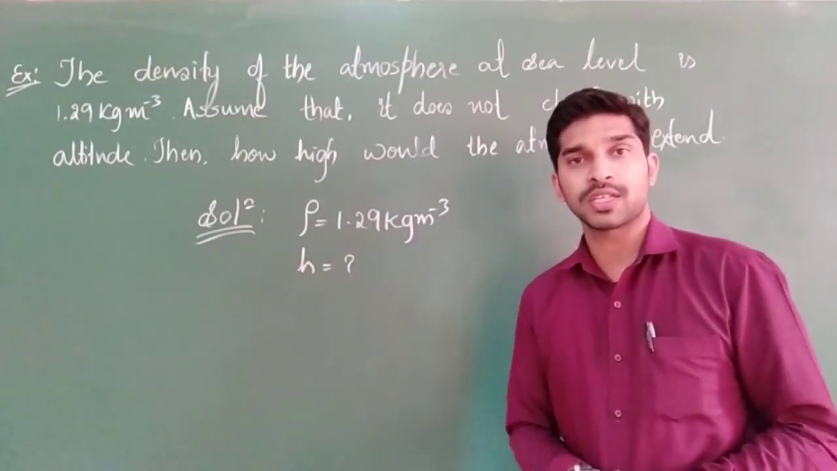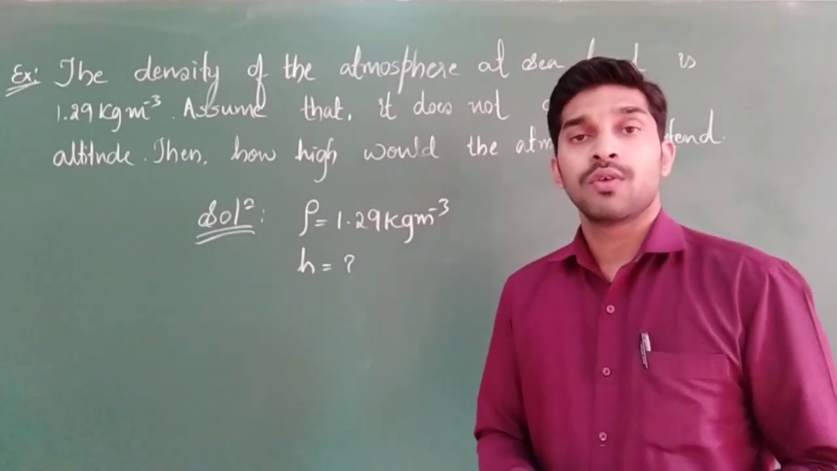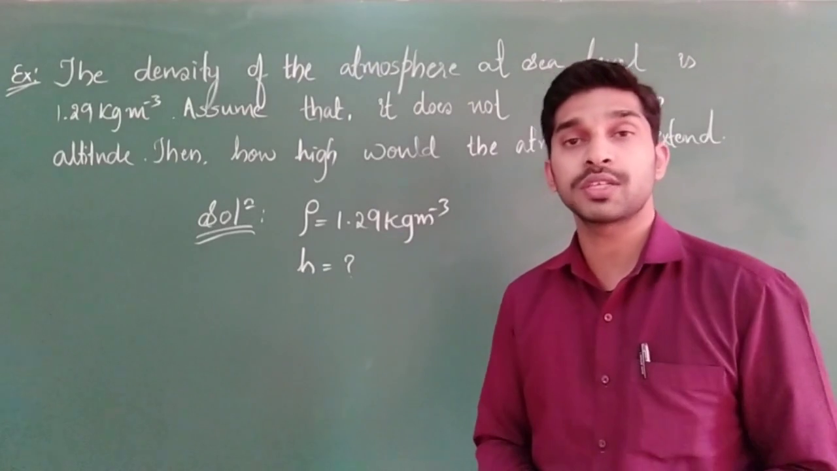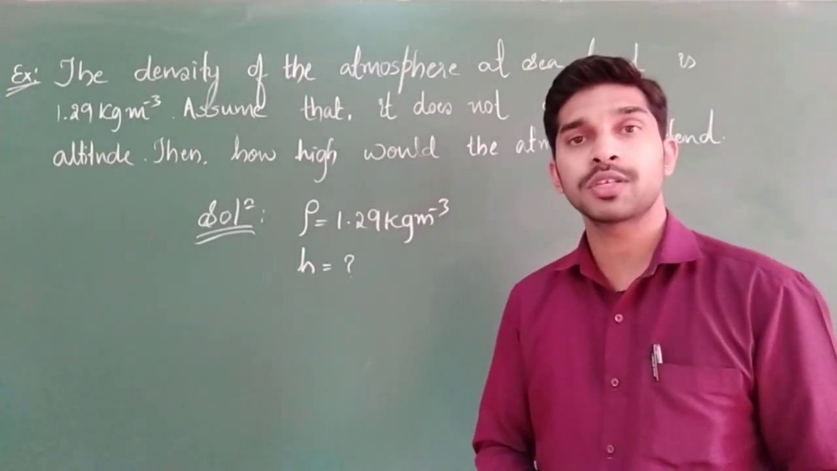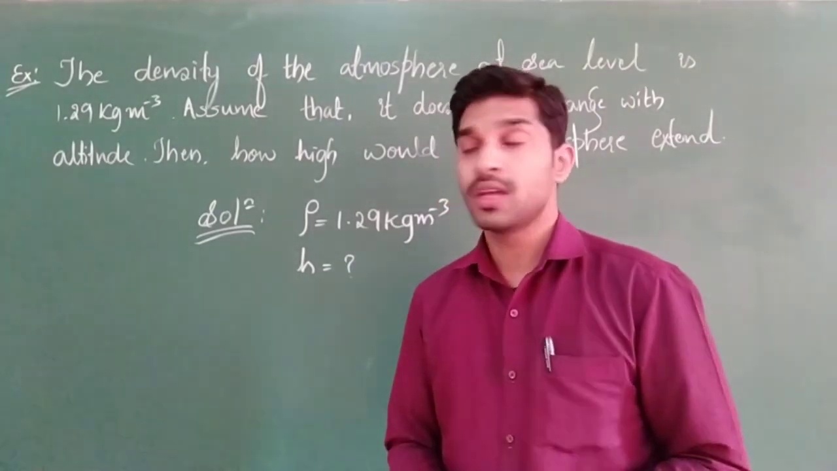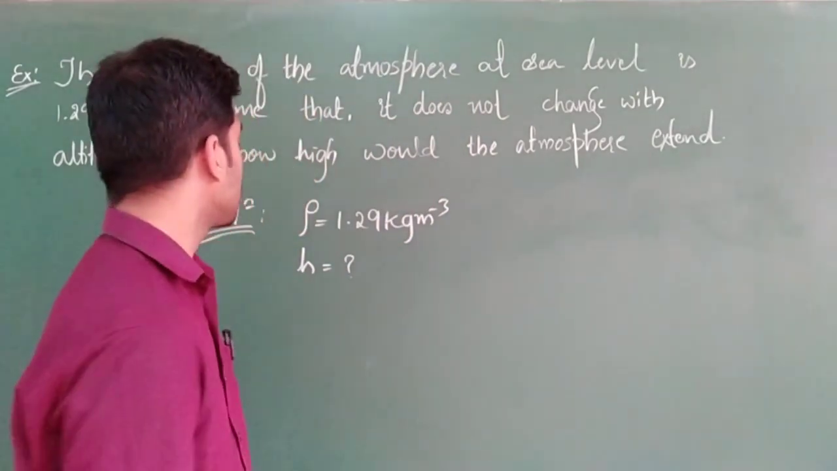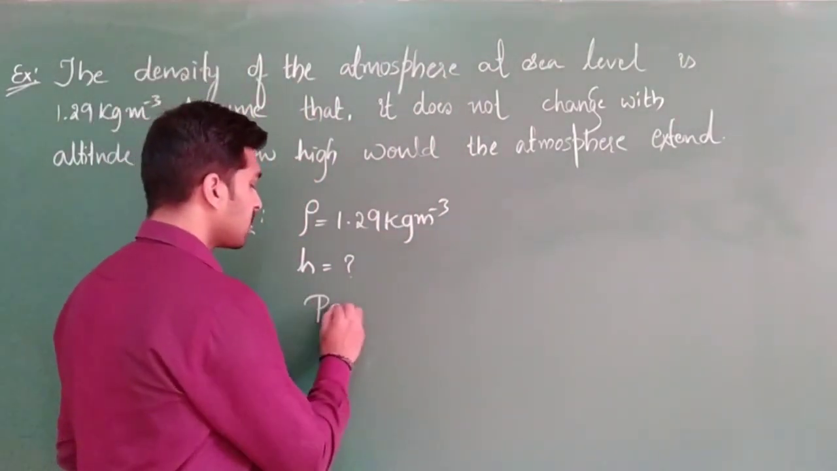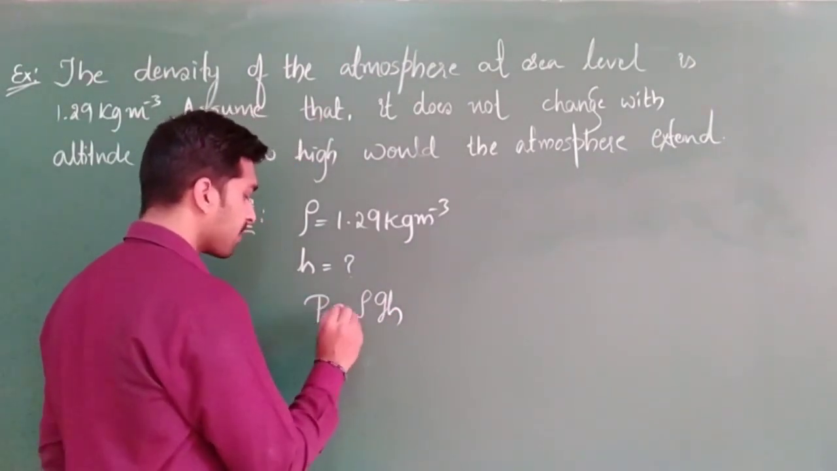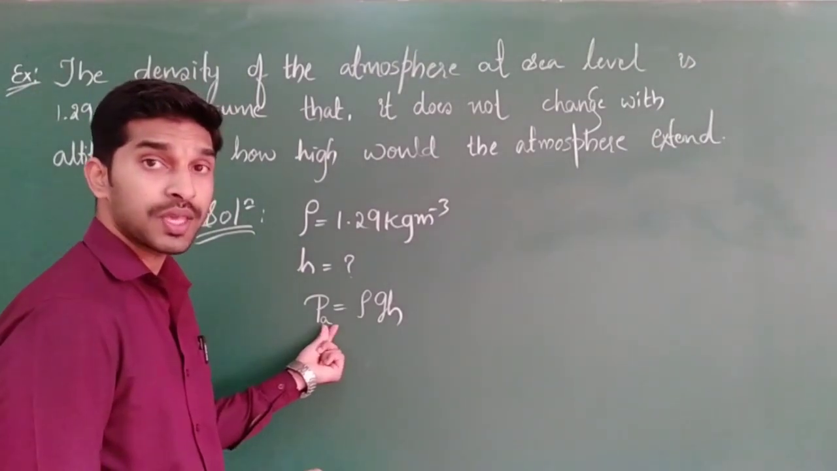So what is our pressure formula? Pressure due to a liquid column, or variation of pressure with depth. What formula did we get over there? Total pressure is nothing but atmospheric pressure plus the pressure due to that liquid column. So here they are directly talking about atmospheric pressure. That means P is equal to rho g h, where P is nothing but atmospheric pressure, which I am specifying as P_A.